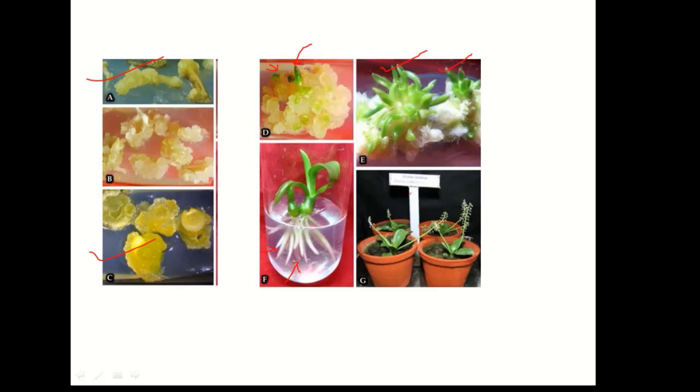For rooting to occur on the shoots, the medium should have more auxin than cytokinin. Here you see root formation. Root plus shoot means plantlet, a complete miniature plant, and following hardening and acclimatization, it can be transferred.